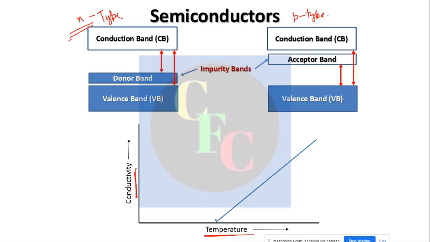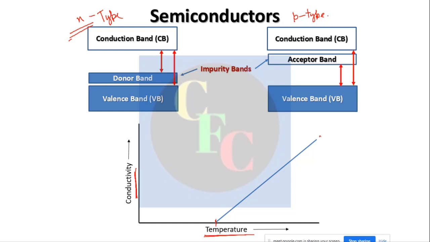Suppose it starts here. Now when it starts, it slowly goes on as you increase the temperature, and after that the disruption, the collapsing of the crystal structure happens. Suppose we are not going into that. Okay, so it goes on like this, right?